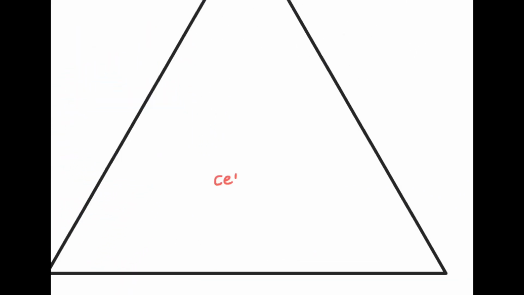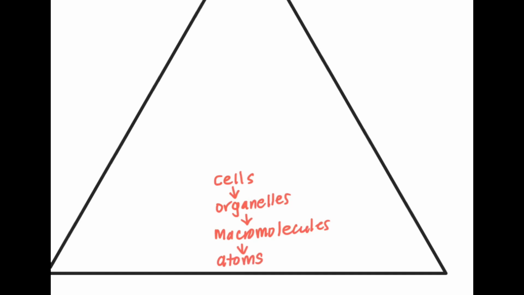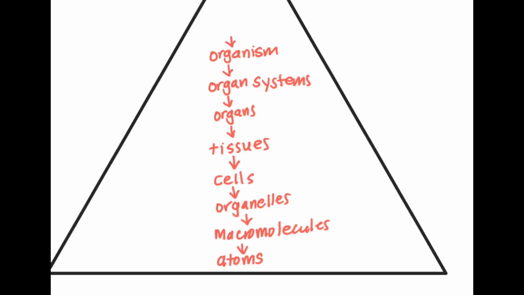So there you have it. Let's organize it in a concept map. Cells are made up of organelles. Organelles are made up of macromolecules. Macromolecules are made up of atoms, the smallest units of elemental matter. Tissues are made up of cells. The tissues come together and make up specific organs, and specific organs create organ systems. Those organ systems work together to make sure an organism survives.